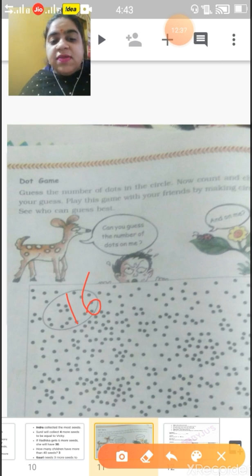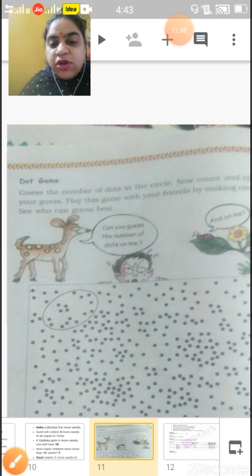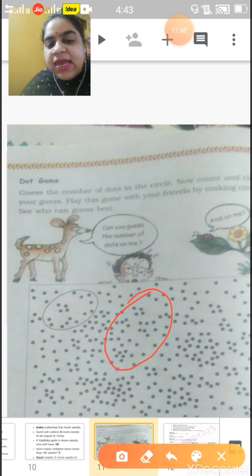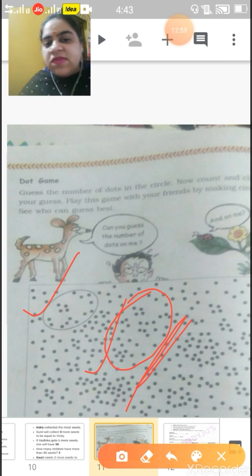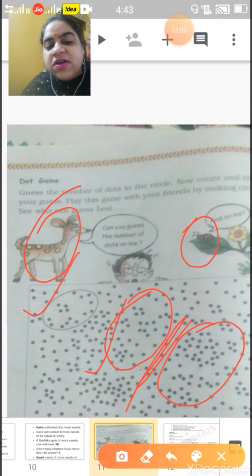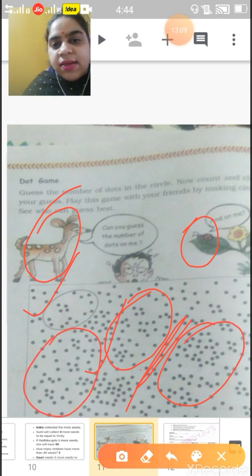So children, same with others, what you will do? You will make one circle. Now you will guess in a circle how many dots are there. This one I did for you. Here it is 16 dots. Here 7. Here 6. So in the rest of the circles you will make, you play this dot game with your friends. Okay.